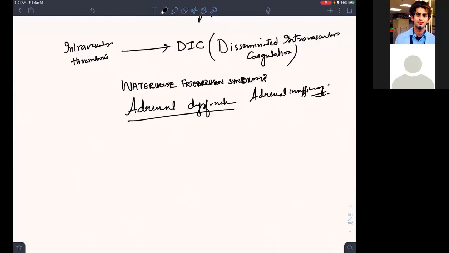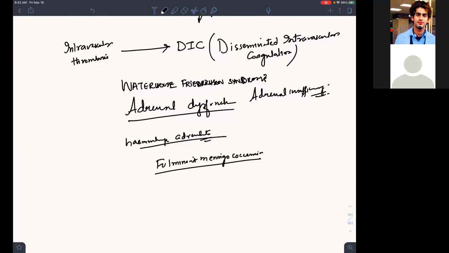In our pathology language, it was called hemorrhagic adrenalitis, or it was also called fulminant meningococcemia. So you will have bleeding in the adrenal glands.